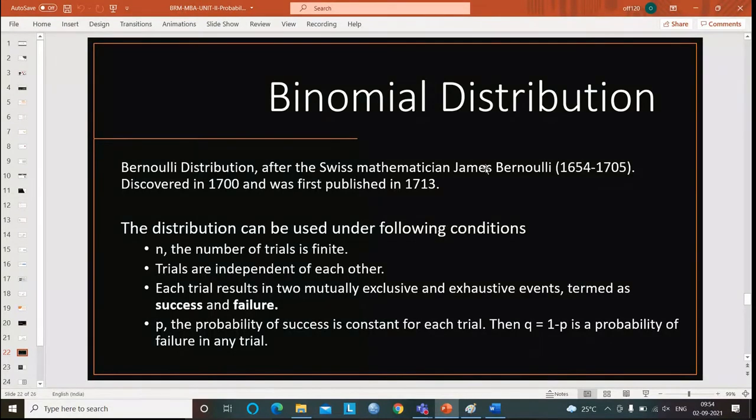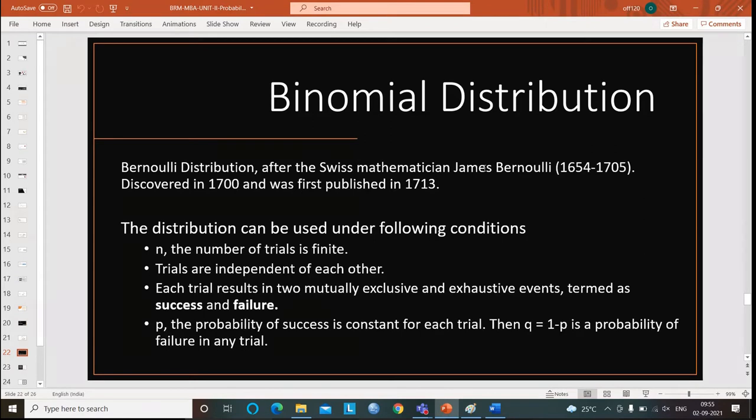Now, when can a particular problem be said to follow the binomial distribution? See, there are some conditions over here. The distribution can be used under some conditions. The first one is that the number of trials is finite. Trials means tossing of a coin, throwing of a die, picking up a card, picking up a ball. That should be a countable set of values.